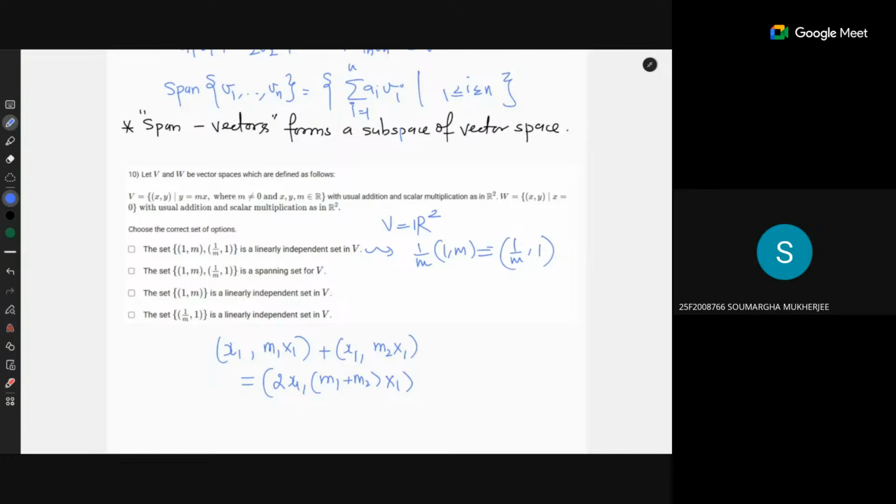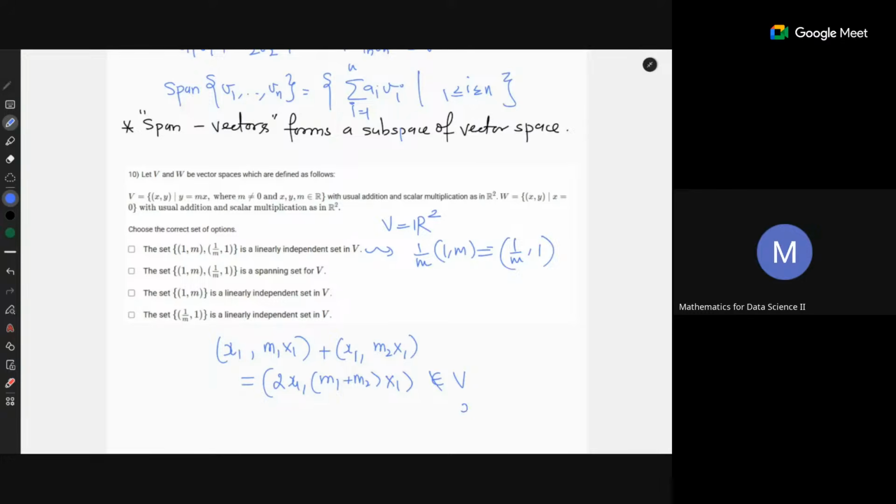Why, sir? Because look at this definition. By the definition, their addition should be in the form y equals mx. Their addition is defined like this, but this is not in V. Why? Because what is the standard form of V?